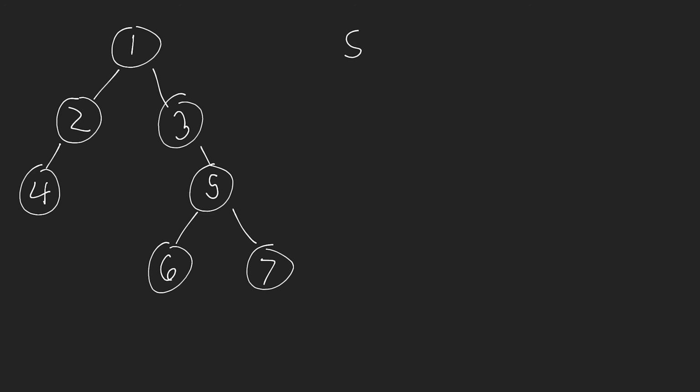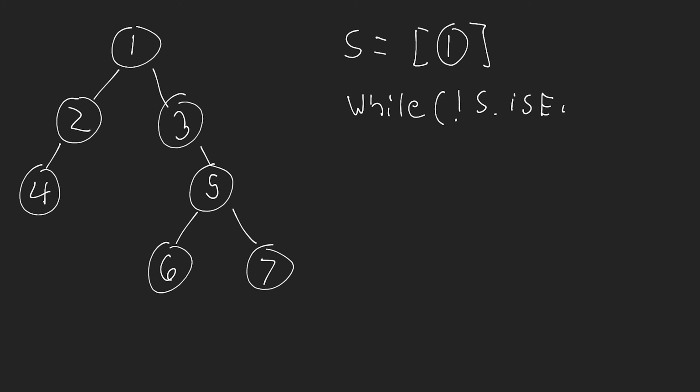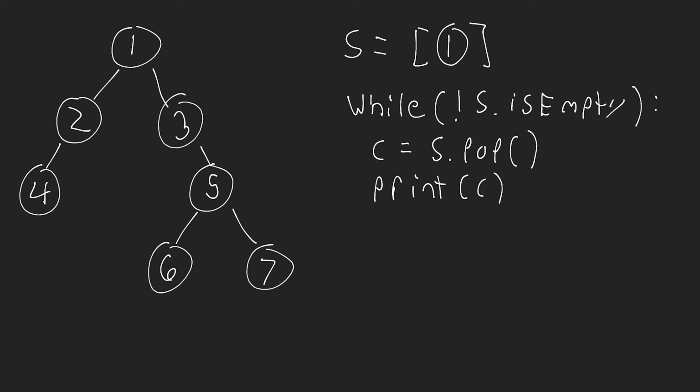So the way we're going to set this up is we're going to say S is equal to a stack, and we're going to place on the stack our root node, okay? We always are going to start with this root node whenever we're doing some kind of traversal. Then we're going to set up our while loop again, and we're going to say while not S dot is empty, okay? So just making sure it has some elements. Now we need to pop the top element off. So we're going to say C, I'm just going to do C this time rather than current, is equal to S dot pop. That removes the top element. Then we're going to again print C like this.